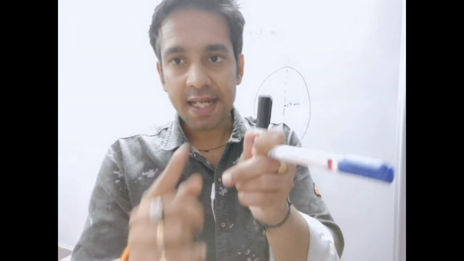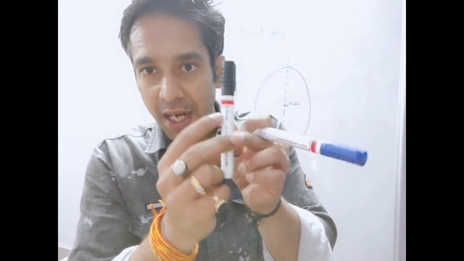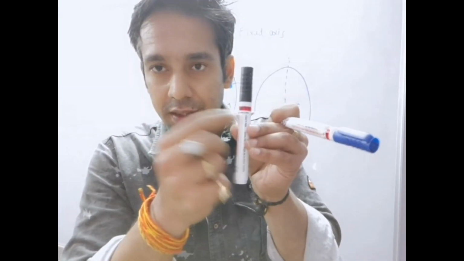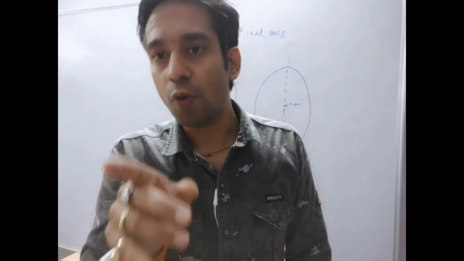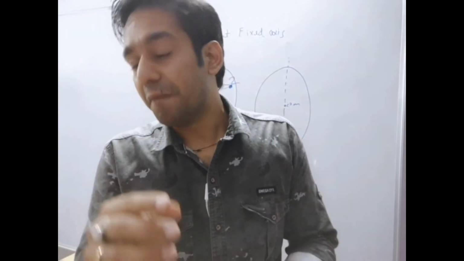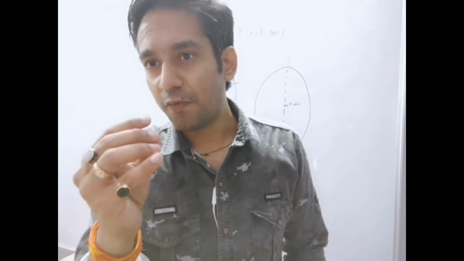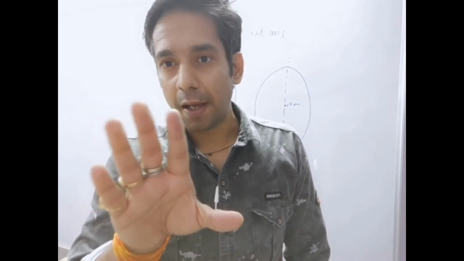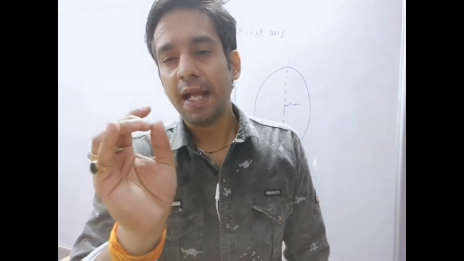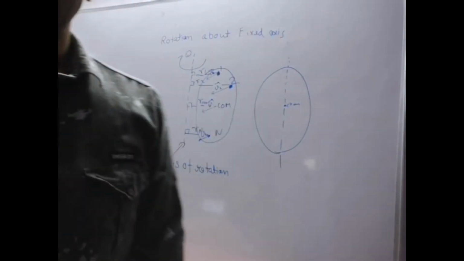The second thing is that the particle which lies on the axis of rotation does not have any angular velocity. When we look at these points, they will be fixed at the same position.